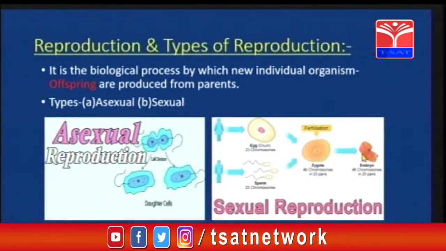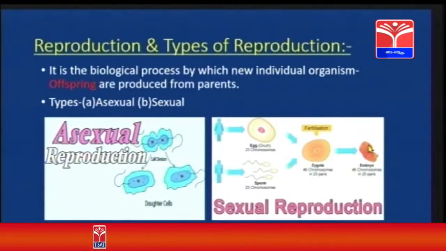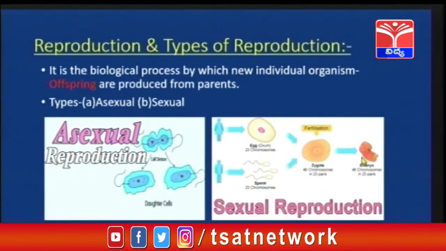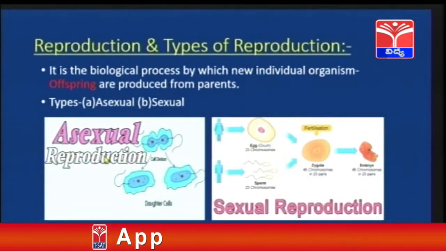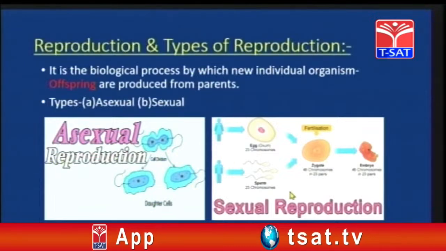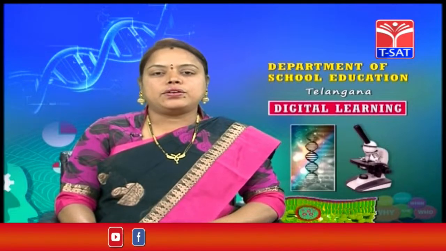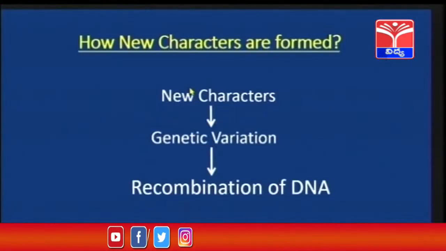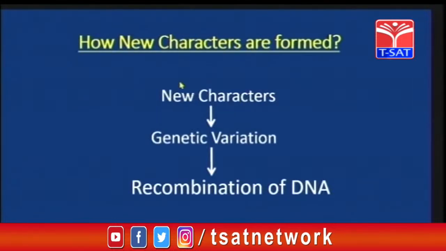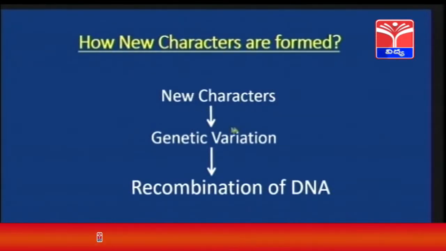So that means over here new characters are formed, whereas in asexual reproduction new characters are not formed, as the daughter cells are the exact copies of the parent cell, whereas in sexual reproduction the progeny or the offsprings are having the characters of both parents. So asexual as well as sexual reproduction differ in this minute point. Now let us discuss how new characters are formed. So children, how are the new characters formed? New characters are formed due to genetic variation.